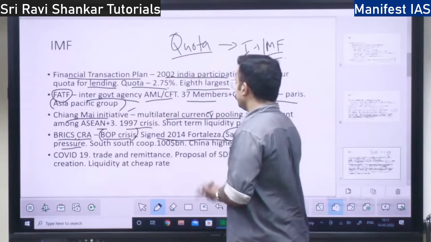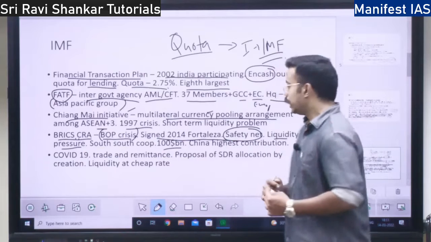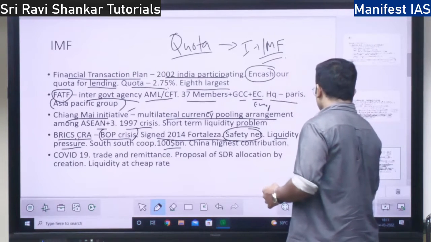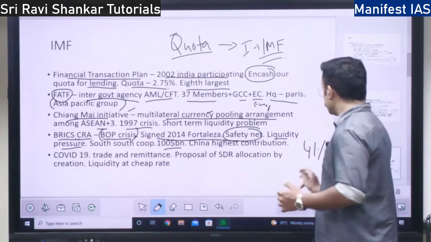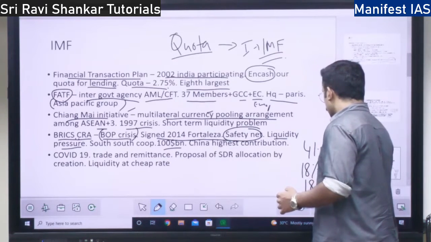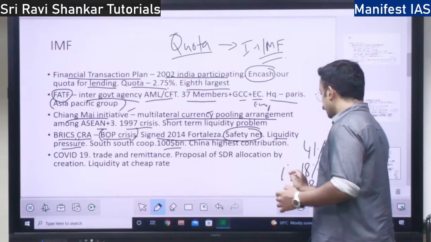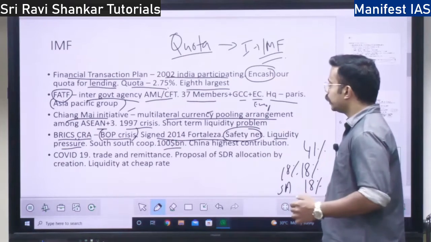It is $100 billion. China is the highest contributor. 41% is China's contribution to the contingency reserve arrangement, whereas India's contribution is 18%. Russia is also 18%. Brazil is also 18%. The remaining is given by South Africa, right?